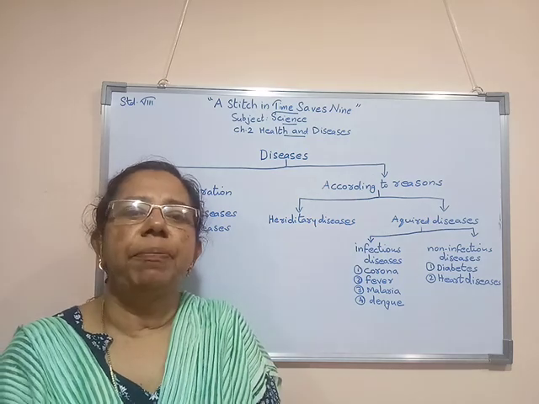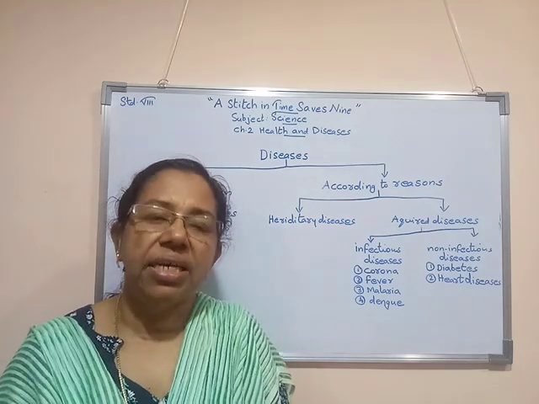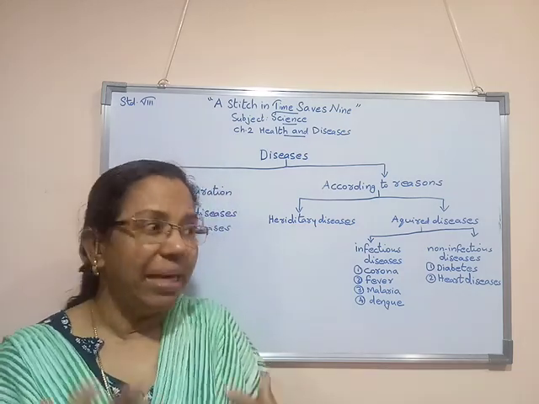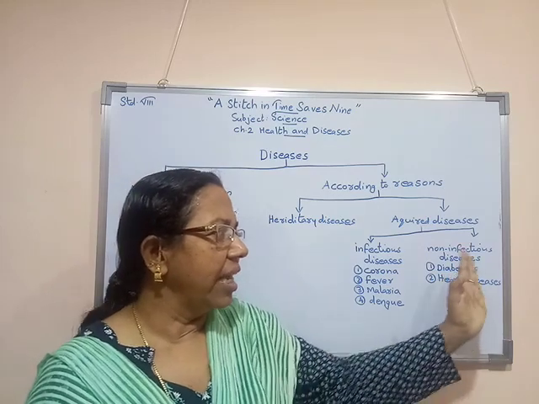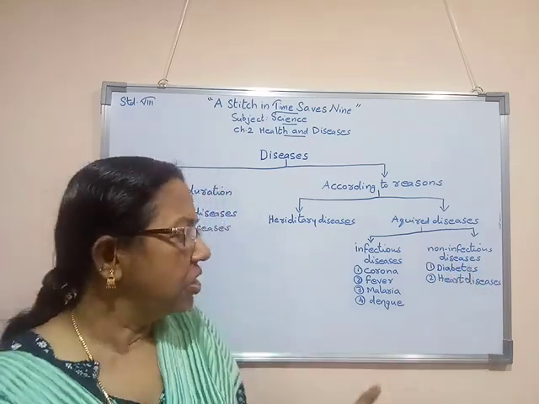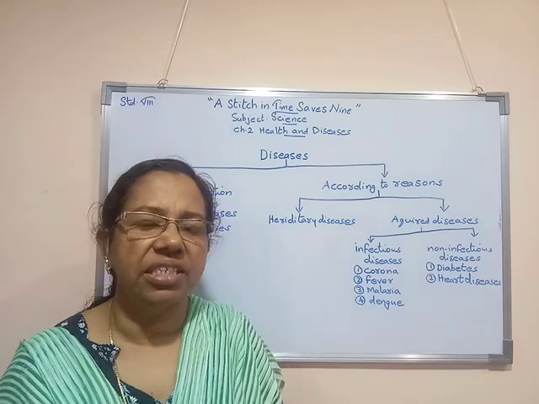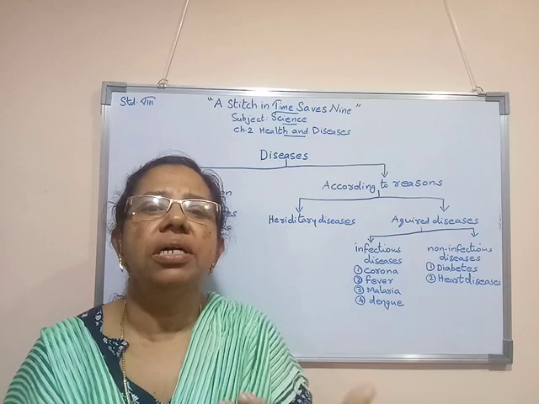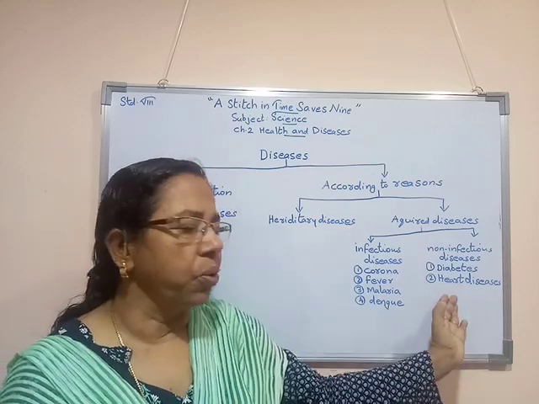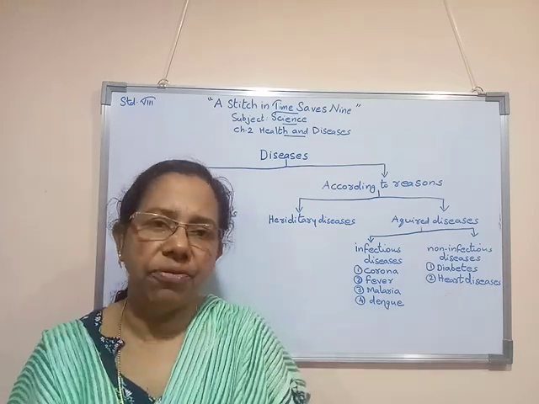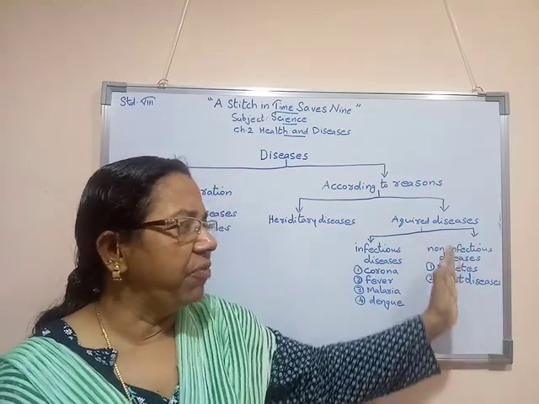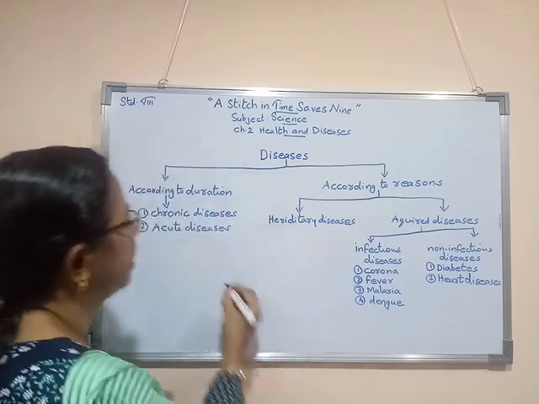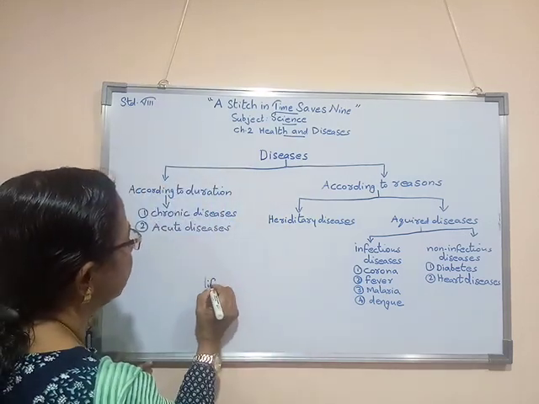That depends upon our lifestyle, which type of food and how much quantity of food we are taking. Depending upon that we get diabetes as well as heart disease. So non-infectious diseases are not caused to us because of microorganisms or disease germs. They come to us only because of our lifestyle. So we call non-infectious diseases lifestyle diseases.